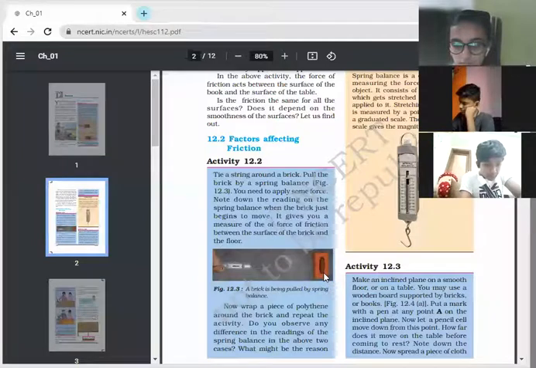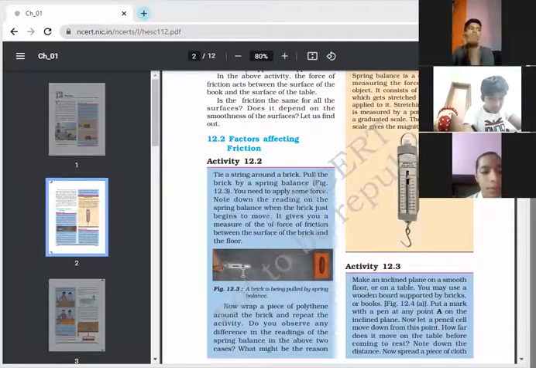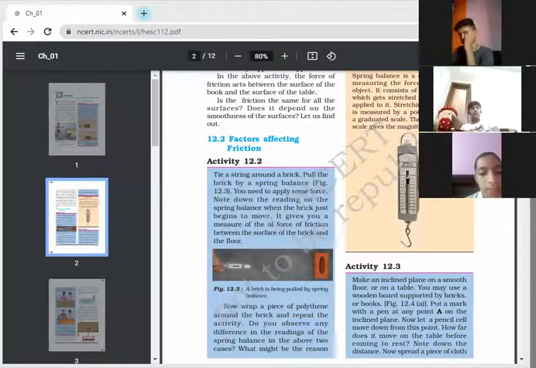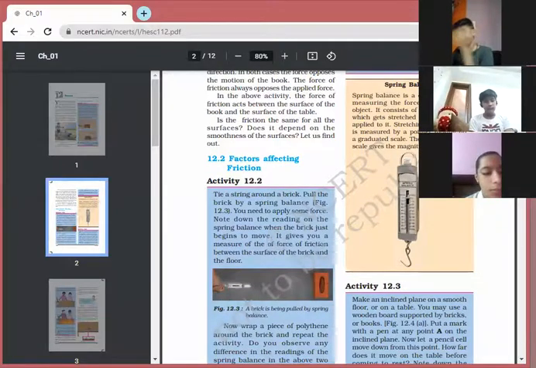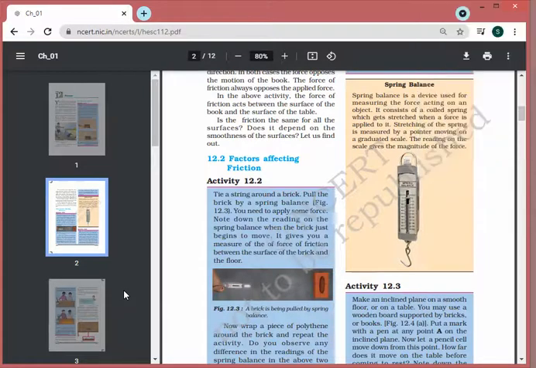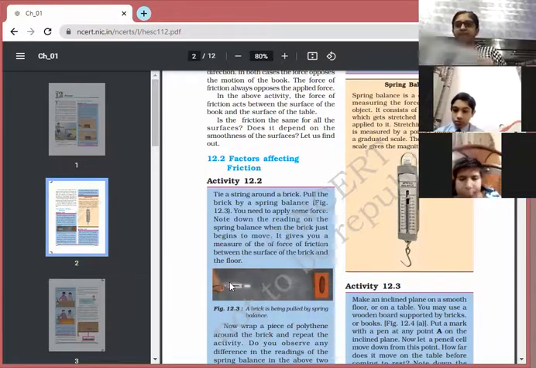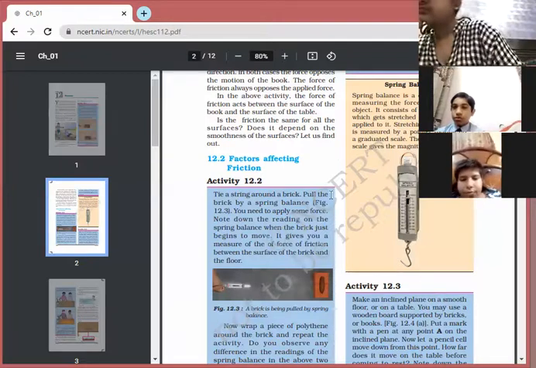First we drag the brick with the thread, the other end tied to the spring balance, and see the reading. Second, we wrap the brick in polythene and see the reading. In both cases the reading will be different, because wrapping it in polythene makes it smoother. So maybe the reading will be less. You have to see to it.